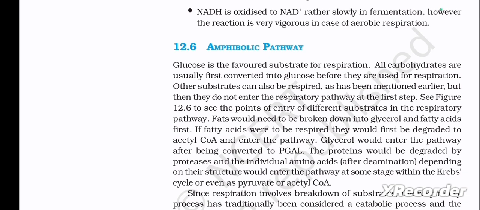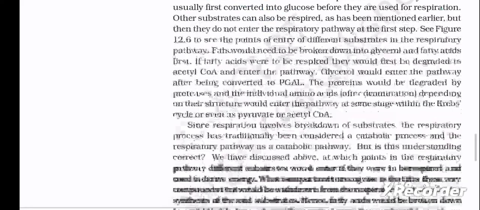Fats would need to be broken down into glycerol and fatty acids first. If fatty acids were to be respired, they would first be degraded to acetyl-CoA and enter the pathway. Glycerol would enter the pathway after being converted to PGAL. The proteins would be degraded by proteases, and the individual amino acids, depending on their structure, would enter the pathway at some stage within the Krebs cycle or even as pyruvate or acetyl-CoA.